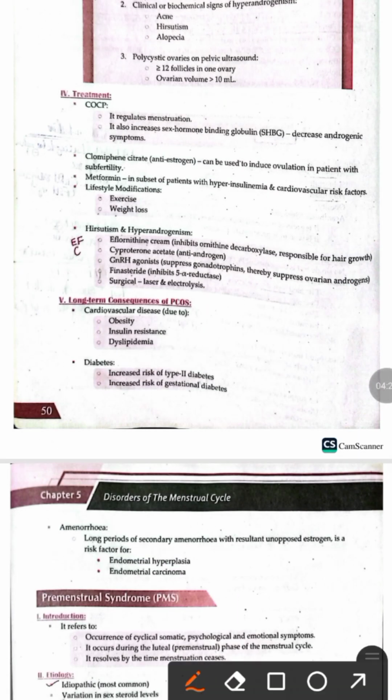Now let's talk about the treatment of the PCOS patient. The first one is lifestyle modification. We advise the patient to adopt a healthy lifestyle, do regular exercise, decrease weight, and take care of the diet and nutrition. For regulation of menstruation, we give the patient combined oral contraceptive pills, and COCPs also increase the sex hormone binding globulin, which decreases the androgenic symptoms.